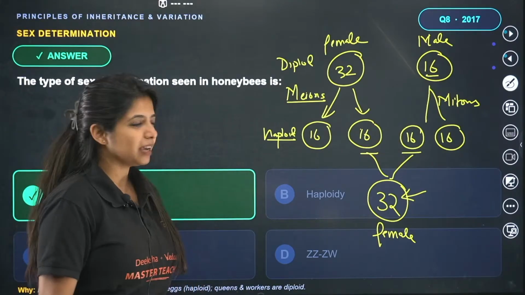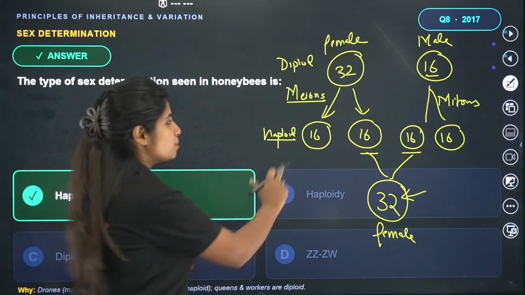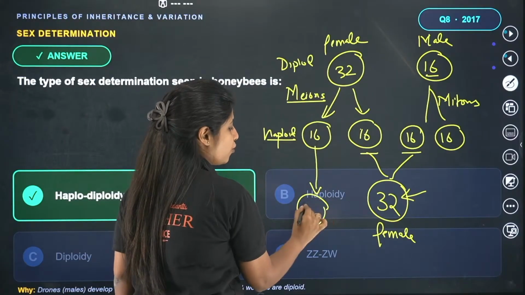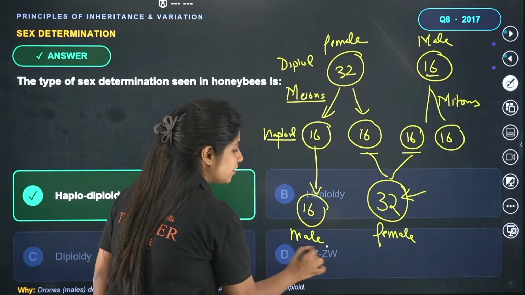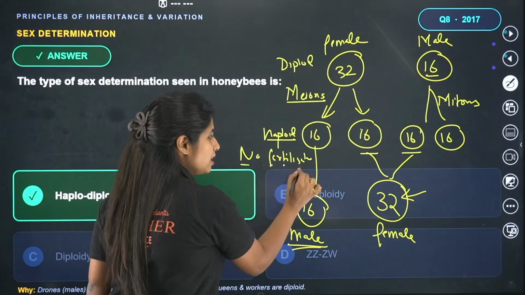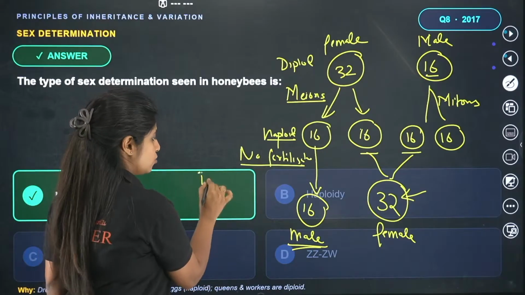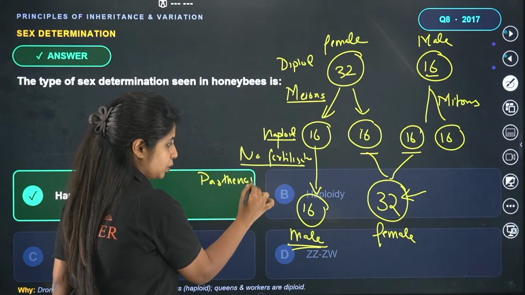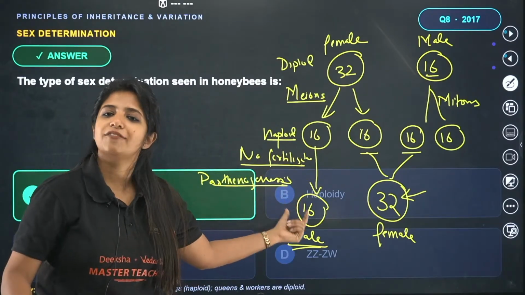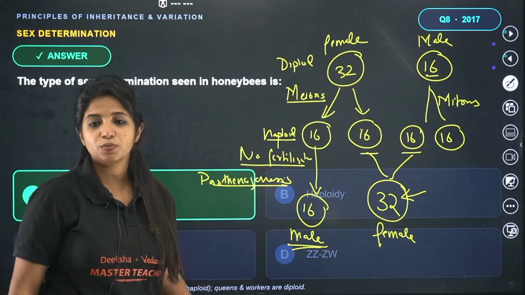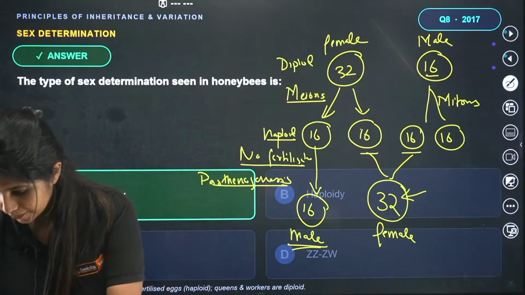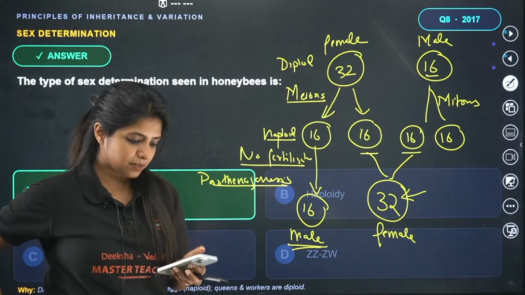In the case of male, there is no fusion of gametes. This particular haploid egg, without undergoing any fertilization, transforms into a male. They directly transform into male without fertilization. I know it's very difficult to believe. This is a process that takes place naturally. This is known as parthenogenesis. Since there is no fusion of gametes, they just have half the number of chromosomes, and this is what you see in the case of males. So diploid is going to be female, haploid is going to be male. That is why the haplodiploid sex determination mechanism.